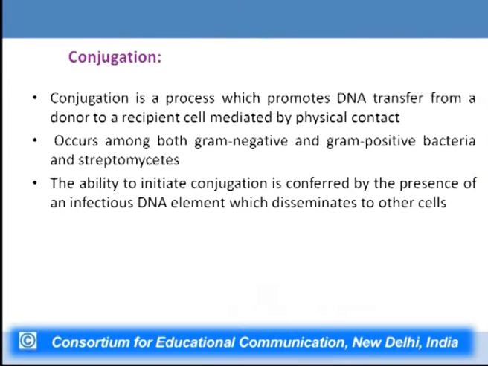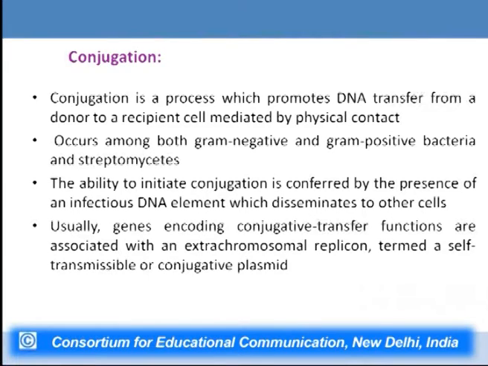Now, the ability to initiate conjugation is conferred on the organism by the presence of an infectious DNA element which disseminates to other cells. So, the basic requirement is the presence of an element which can be transferred from one organism to another cell. If this element, this factor, is not present, then there won't be any conjugation taking place.